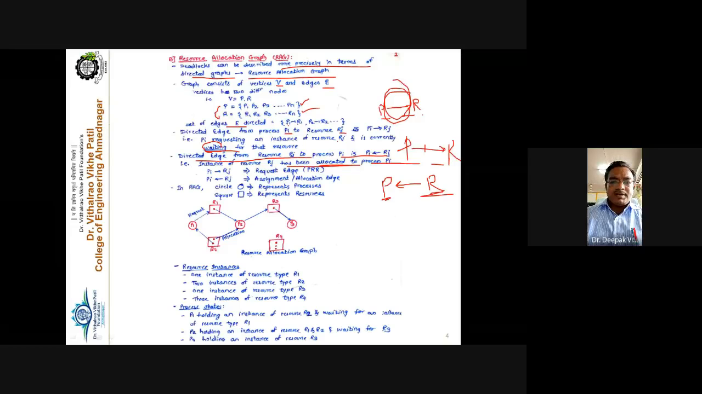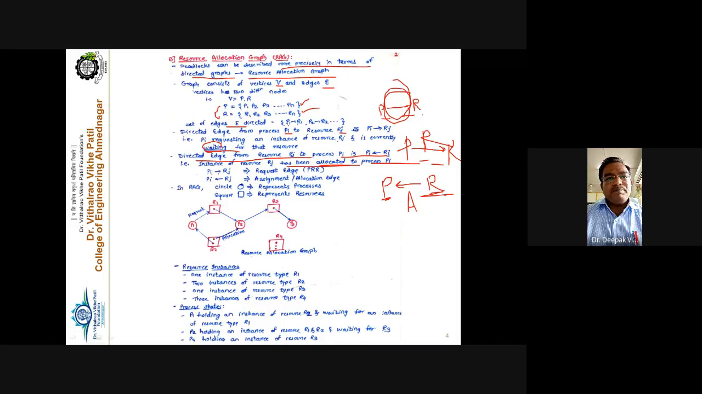Meaning that particular resource is being utilized, it is under use by the process P, and it is called the allocation edge. This is called the allocation edge, whereas this is called the request edge. This particular edge from process to resource is the request edge. From resource to process is the allocation edge, meaning it is allocated to that particular process.